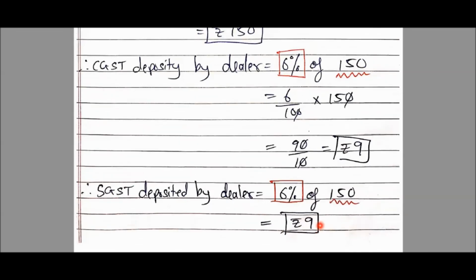Okay, students. So it was asked to us that what is the CGST deposited by dealer? It is rupees 9 and SGST is also rupees 9. It can also be asked to you all, what is the total GST deposited by dealer to government? So total GST will be 9 plus 9, rupees 18.